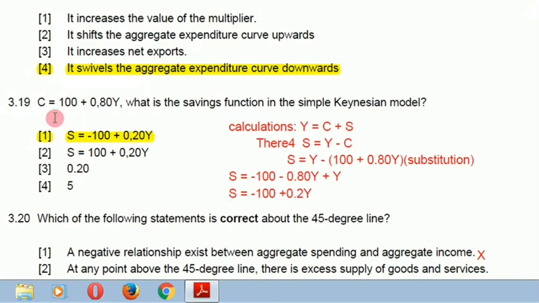So that could be the function. But imagine if you didn't put brackets, you would suppose just to say this negative will only affect 100, and this one was going to come back with a plus. Then you were supposed to choose 2, and your answer will be wrong. So just take care. The key takeaway here is put brackets.